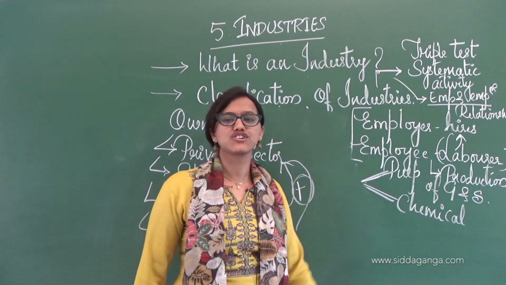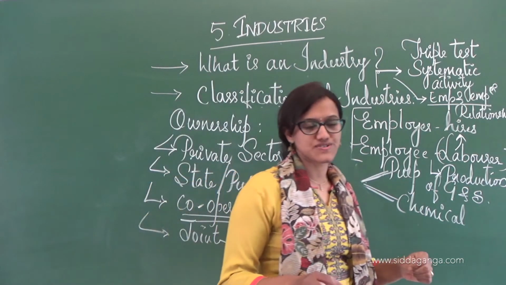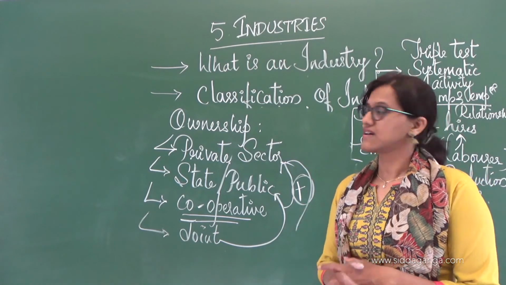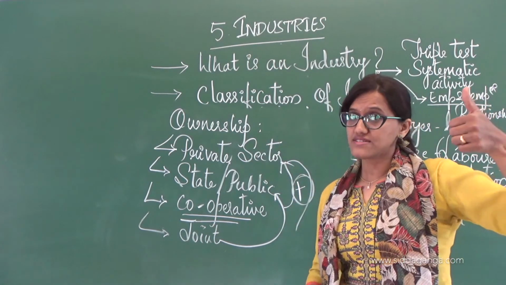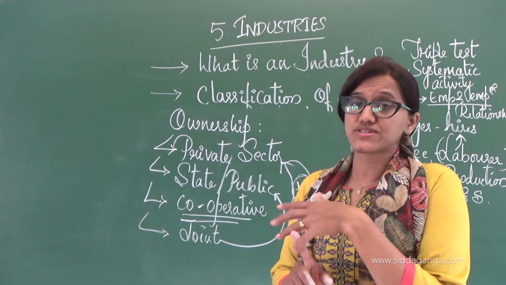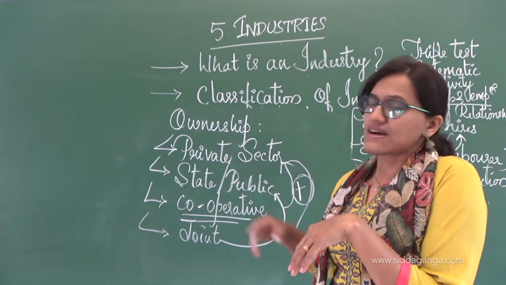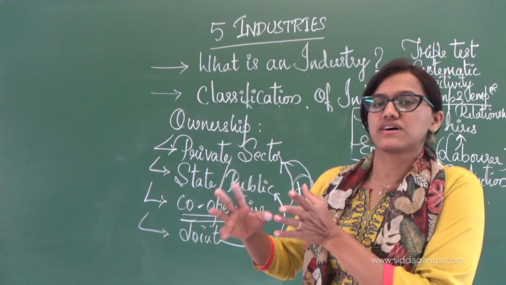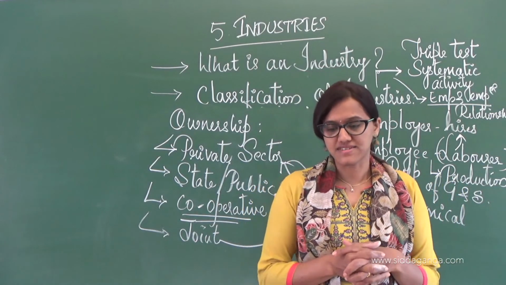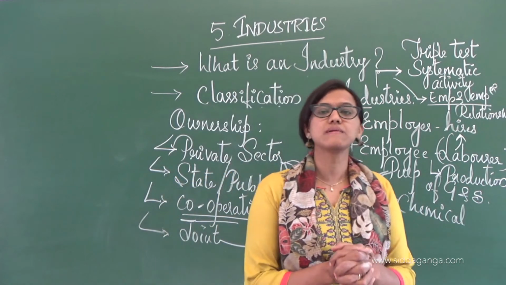And next comes the production of goods and services, the place wherein they produce goods and services. Then again, the classification of industry: it is classified on the basis of raw materials, on the basis of size of capital, and not only capital, even the employees and the scale of production. Then comes ownership. So these are the three parts into which it is divided, and the classification is done on these bases. Next are the factors, which you will be learning in the next class.